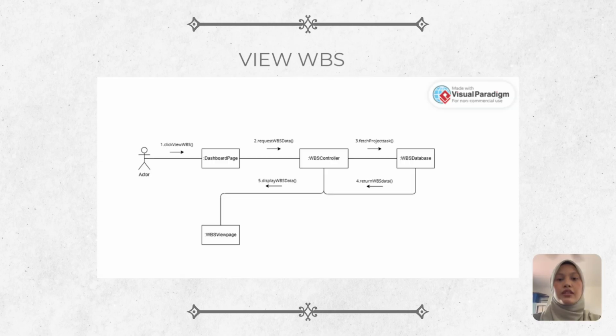So I will explain the communication diagram about view WBS. This communication diagram shows how the actor clicks view WBS, which leads to the dashboard page, and then it requests from the WBS controller, which fetches tasks from the WBS database, and then the database returns the data, and the controller sends it to the WBS view page where the WBS is displayed.